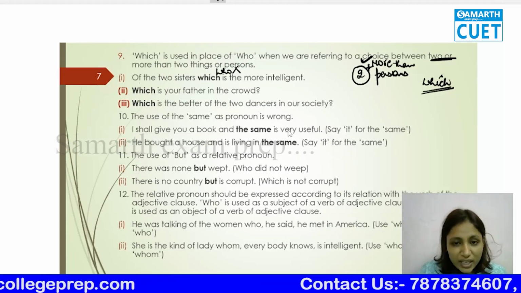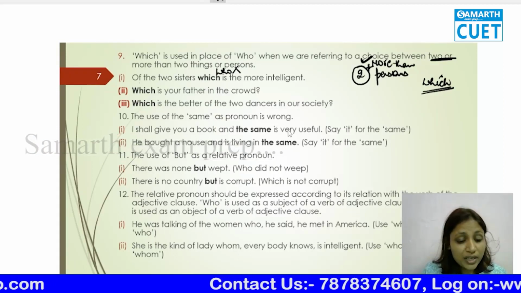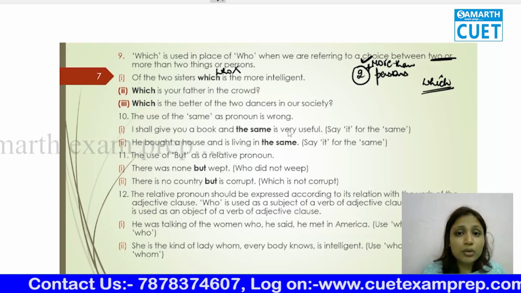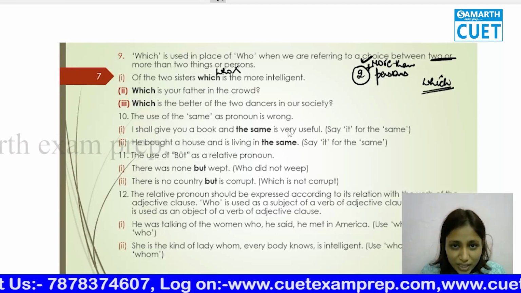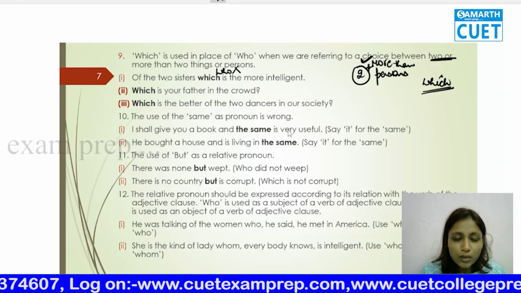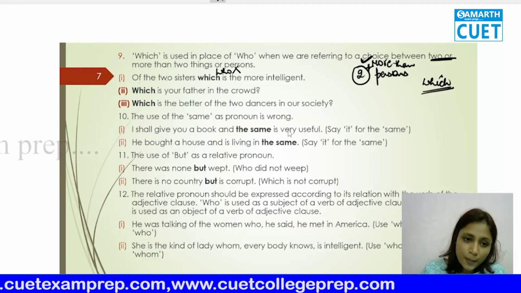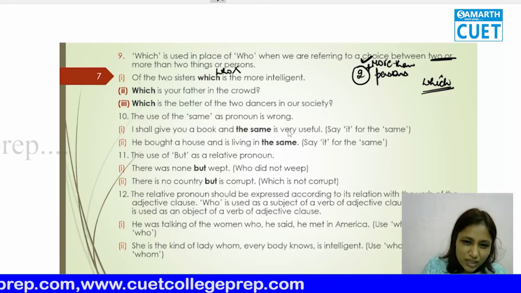If there are 20 pens, you are going to ask which one is your pen. इन सब पेन में तुम्हारा कौन सा है? So when there's a choice, you don't use who. In fact, what you do is you use which. Okay. So please read all these three sentences.